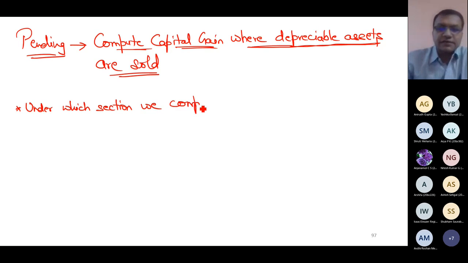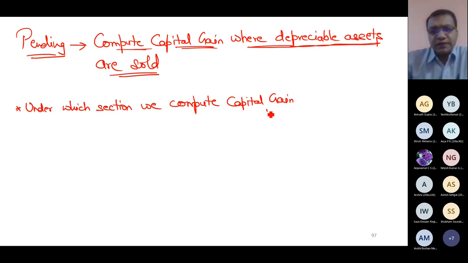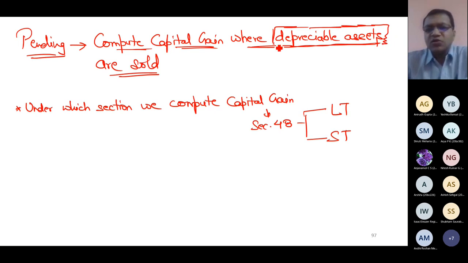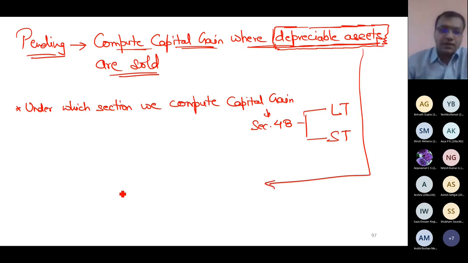48. Yes, this is the only section under which I compute capital gain. That is section 48. That is another case that it can be my long term or short term. There are some depreciable assets. What do I mean by depreciable assets? Can you tell me logically what do I mean by depreciable assets? On which depreciation is charged.